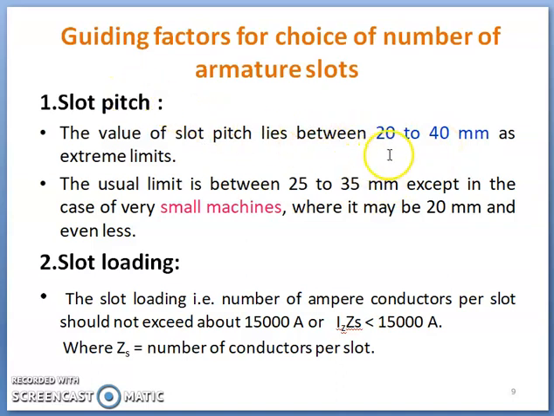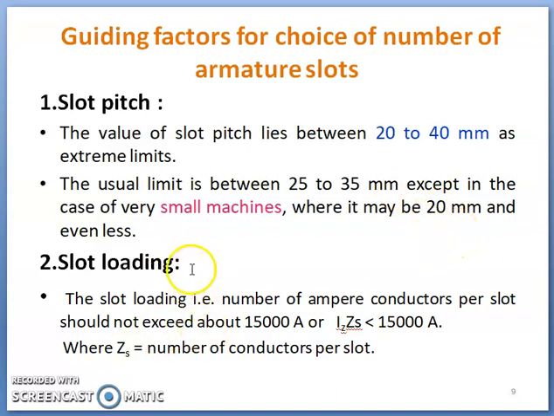The slot pitch should be between 20 to 40 mm, but usually this limit is between 25 to 35 mm, except in the case of a very small machine. For a small machine, the slot pitch may be less; sometimes it is 20 mm.